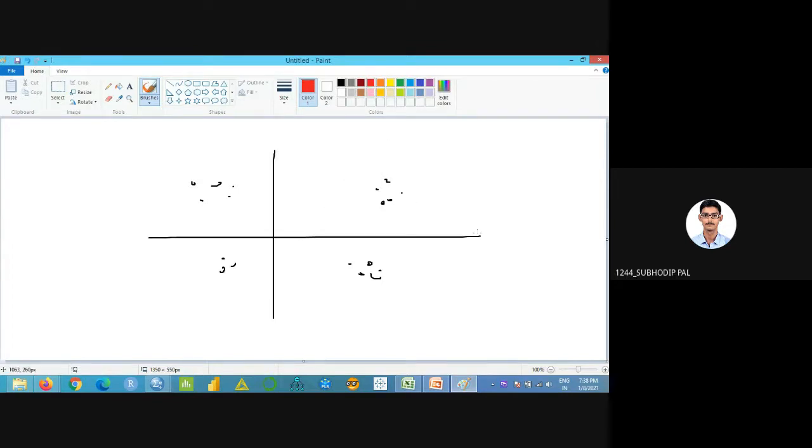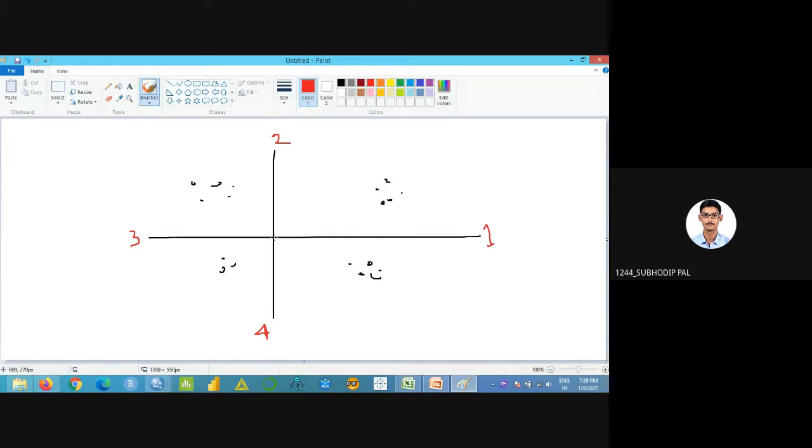Suppose this one is factor 1, this one is factor 2, this one is factor 3, and this one is factor 4. And these are the variables. Which variable lies in which factor? It's actually in the middle position, it can lie in factor 1 or in factor 2. So if I am confused, I'll just rotate the factor.